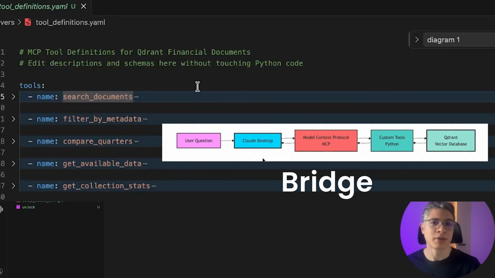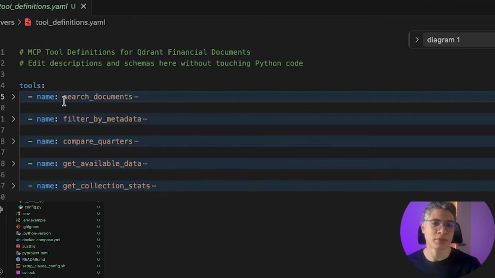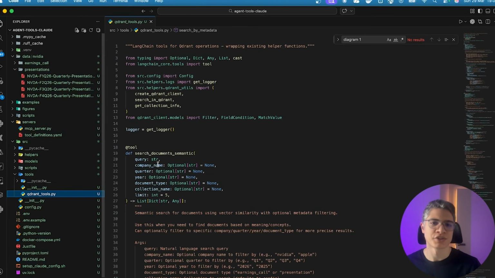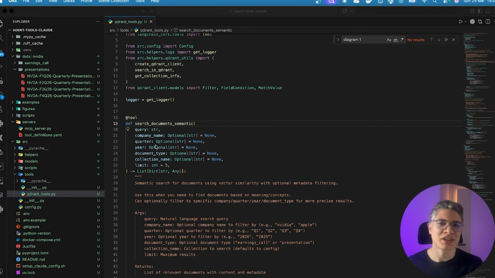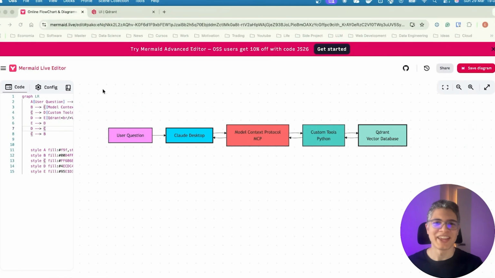And MCP is the bridge between Claude and all these custom tools that I have defined. To make it very simple, all these custom tools are Python functions, which I have here. I'm going to leave in the description below the link to the repository, so you can have access to all this code. Then we have Qdrant, which is where the magic happens.